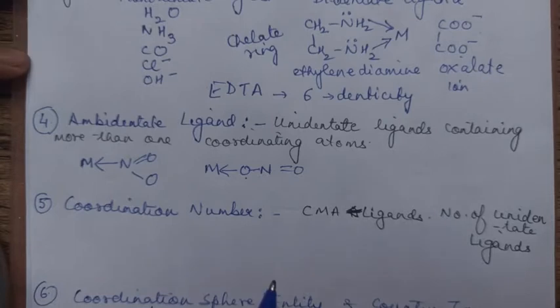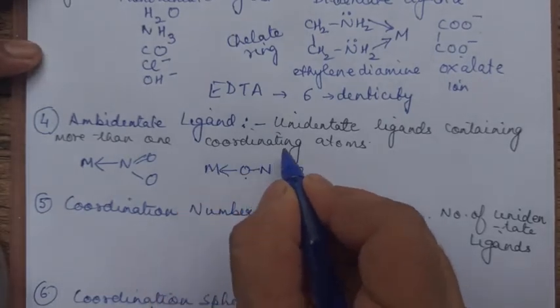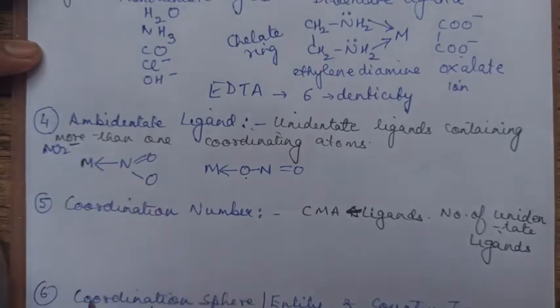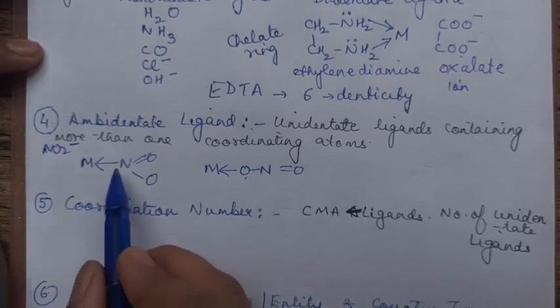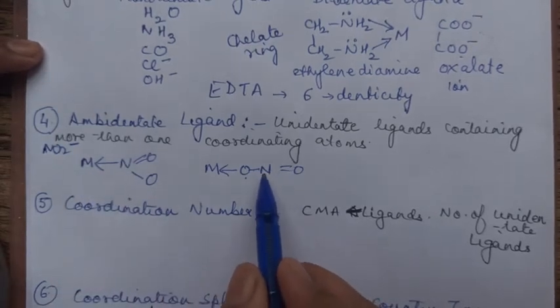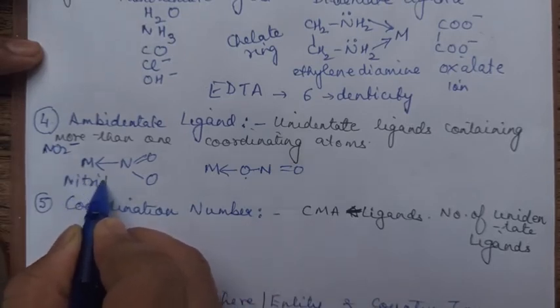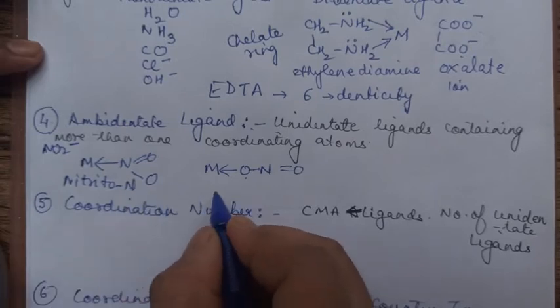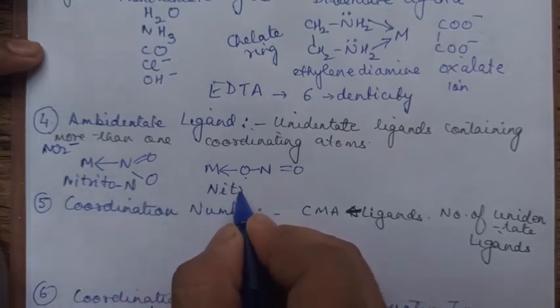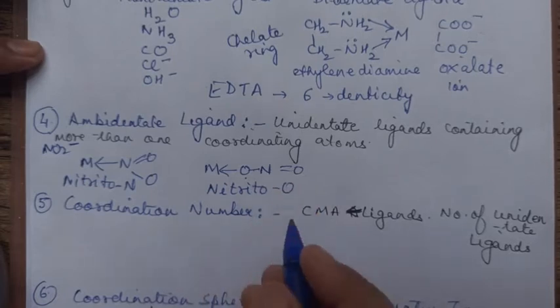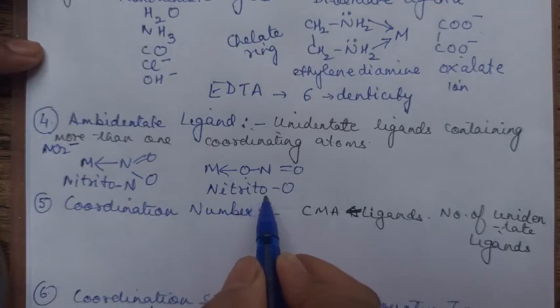I am taking the example of this NO2 minus ligand. This can either link through N or it can link through O. So in this case it is called nitrito N. As of now, just learn the name, I'll tell you the naming. This is nitrito O, means based upon through which atom it is linking, nitrito N or nitrito O.